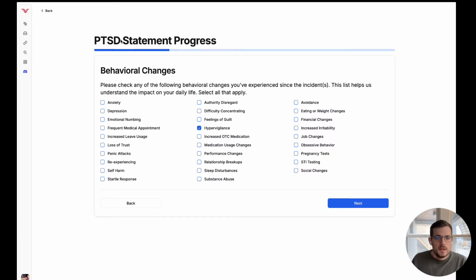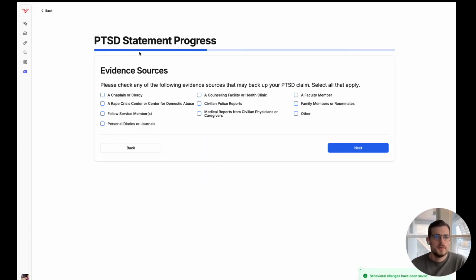Okay, so I'll go through and select a few. Let's just say loss of trust, panic attacks, self-harm, startled response, hypervigilance, sleep disturbances, avoidance, big one. Yeah, we'll leave it at that. Let's go ahead and hit next once you've selected all of them.